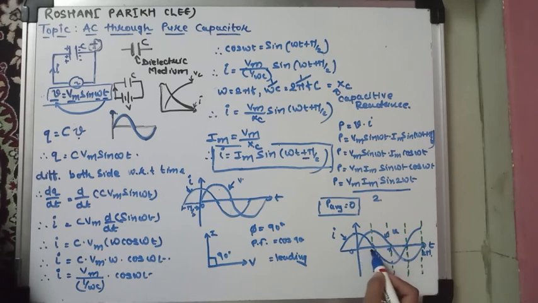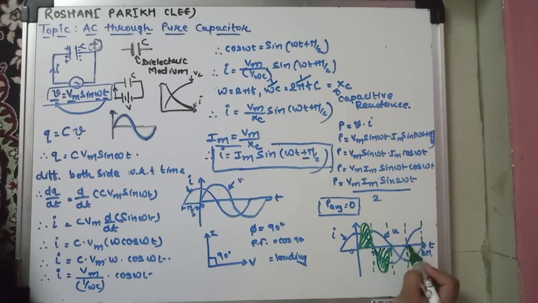So see in the first half cycle, make 2 parts. See in the first part voltage and current, see here this is the voltage and this is the current, both are positive, so product is also positive. So power, that is the product of voltage and current, is positive. Same way in the second part voltage is positive but current is negative, so product is negative, so power is negative.